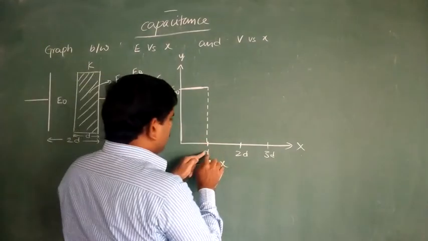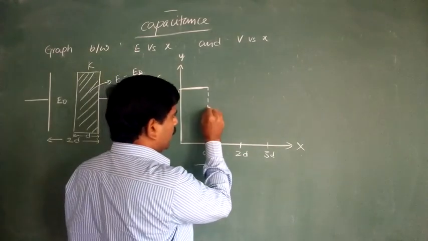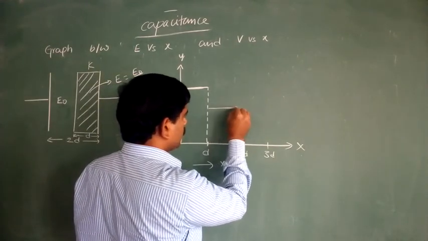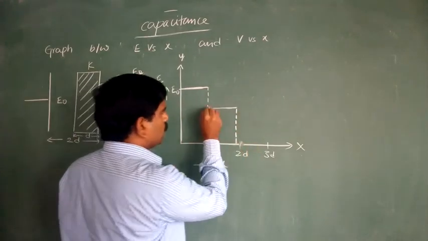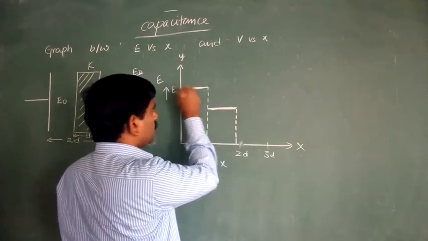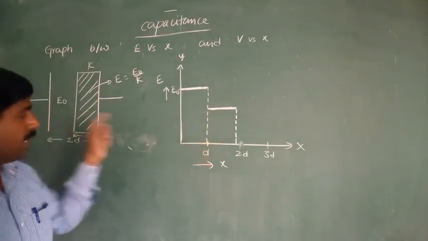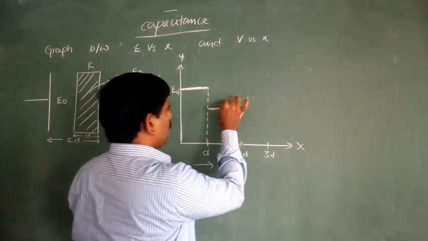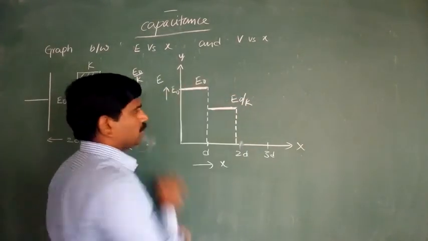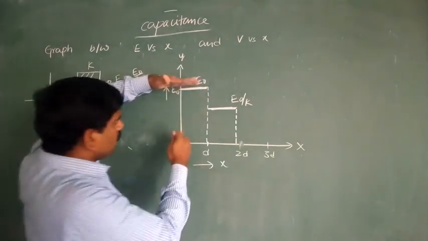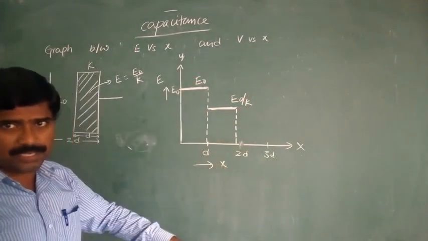So here, from D to 2D, the electric field intensity decreases. This is the 2D. So here, this is the electric field intensity in A, and this one is in the dielectric. Here the electric field intensity is equal to E naught by K. Here the electric field intensity is equal to E naught. So observe, this is E naught and this one is E naught by K. That electric field intensity decreases.